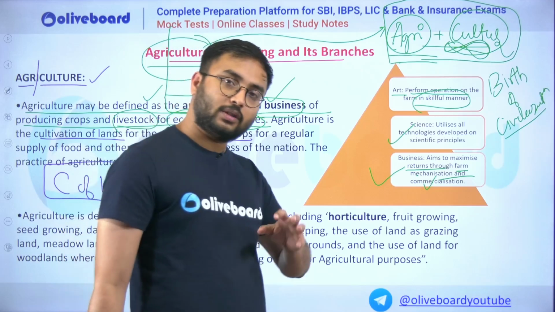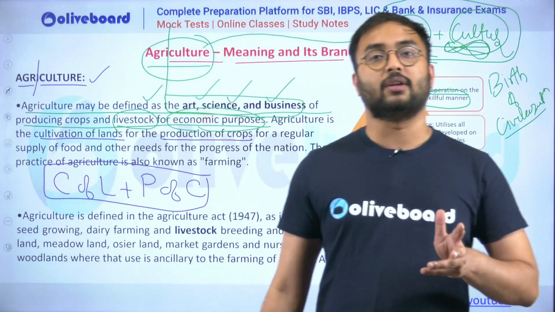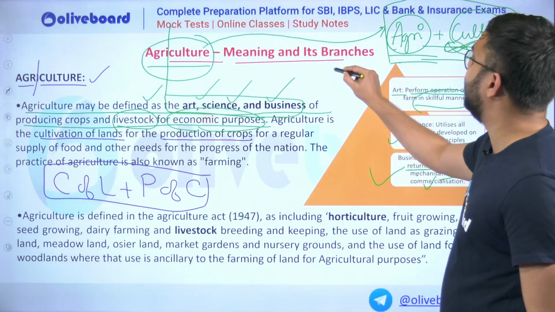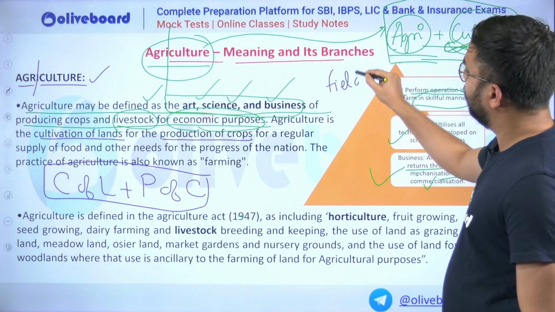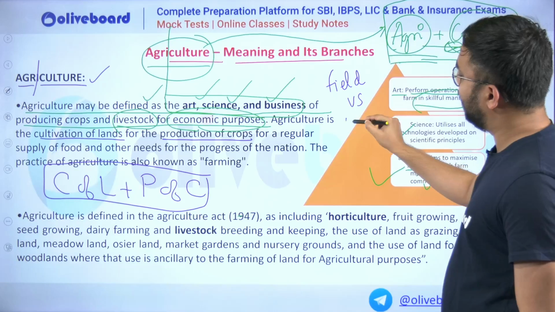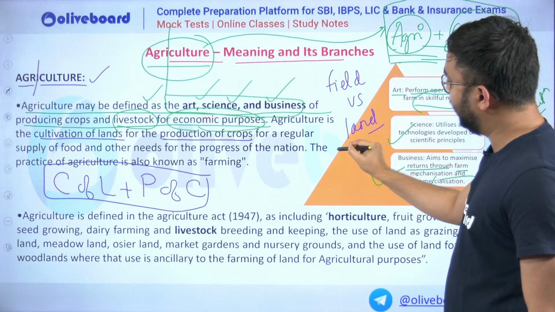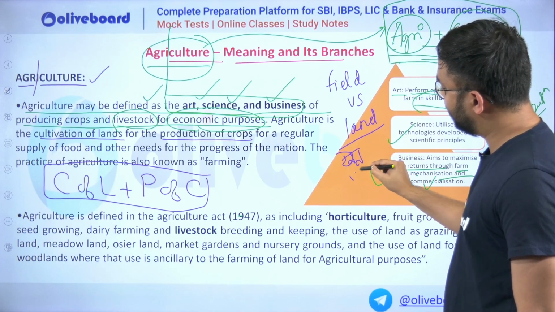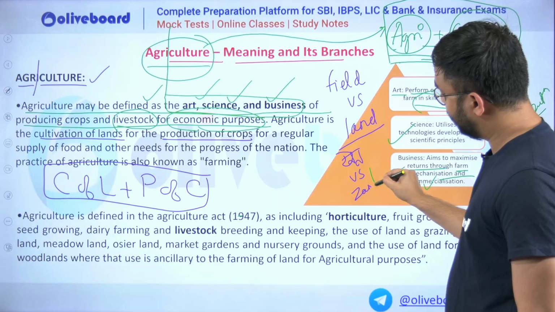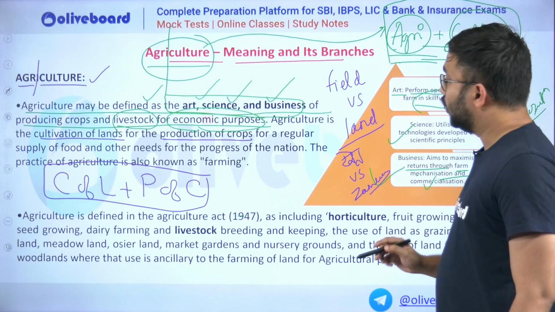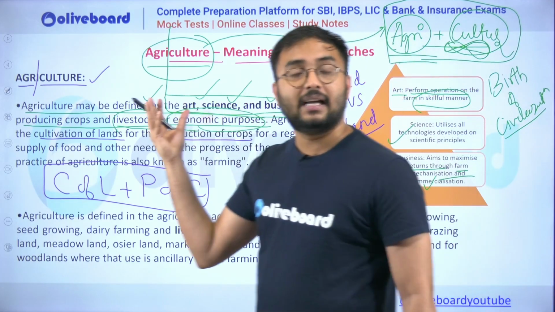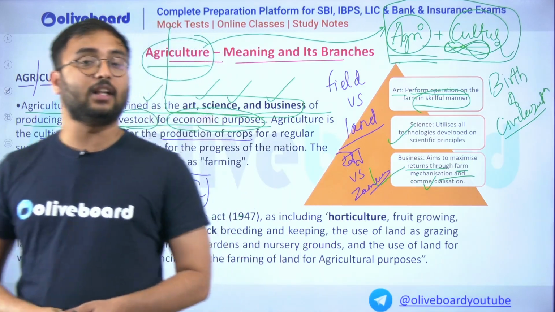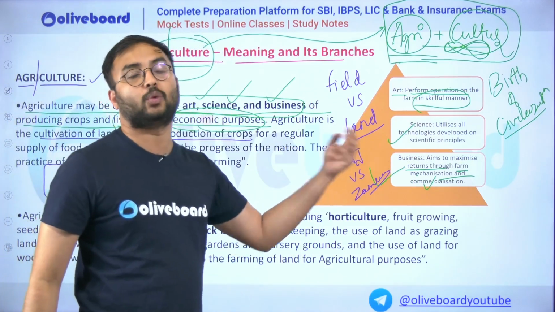Try to understand, when you are saying agricultural cultivation, we have a term which is field versus land. In Hindi, khet versus zameen. So why is it called field and why is it called land, and why is agriculture associated more with field and not with land?